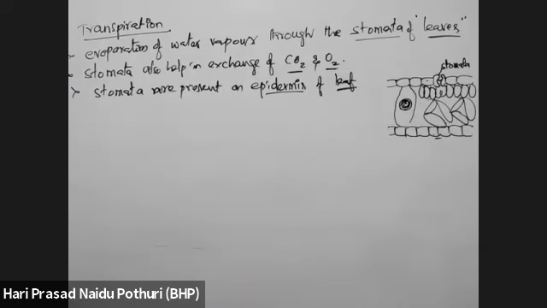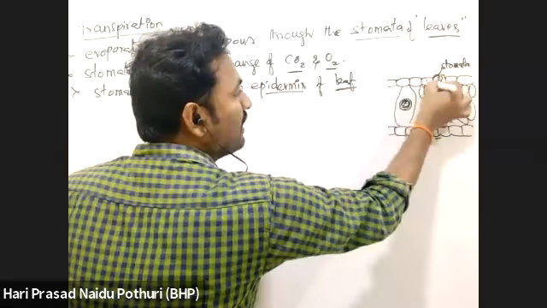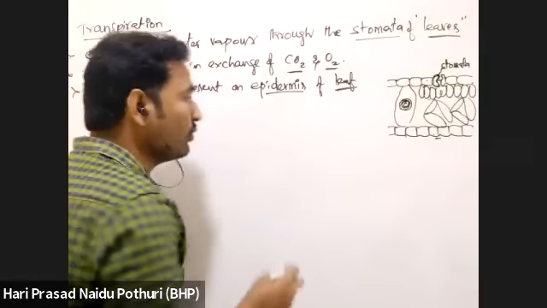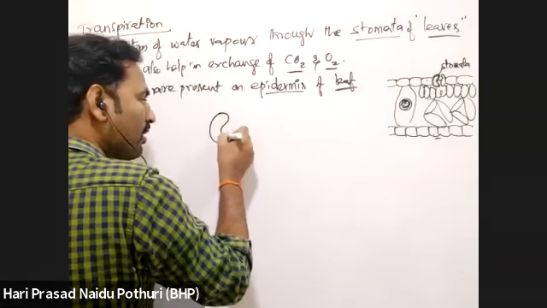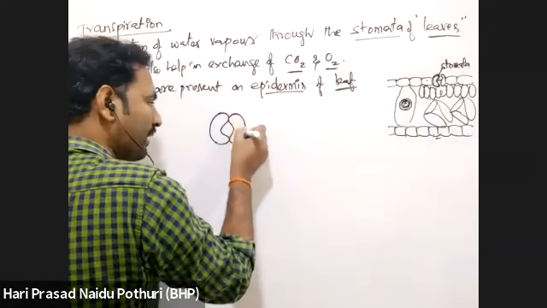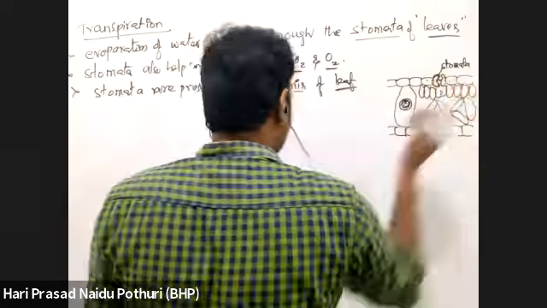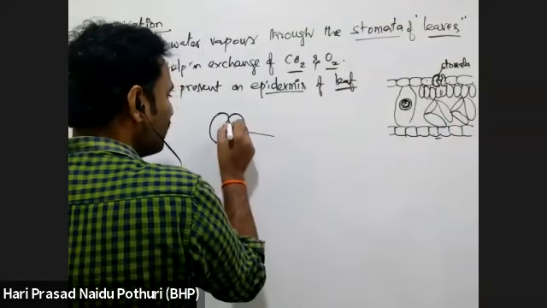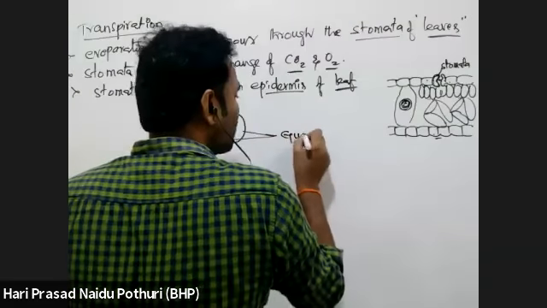See here, first, how is the stomata present? This stomata is made up of two bean-shaped cells. Those two cells of the stomata are called guard cells. Stomata is a small opening formed by two cells in the epidermis, which form the stomatal aperture.